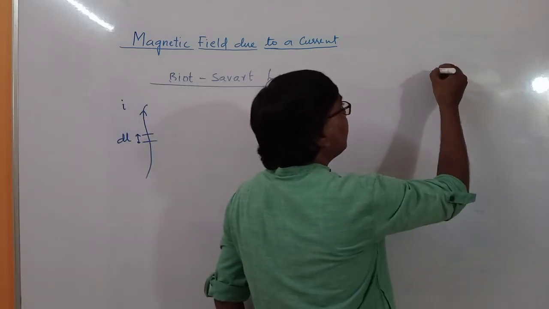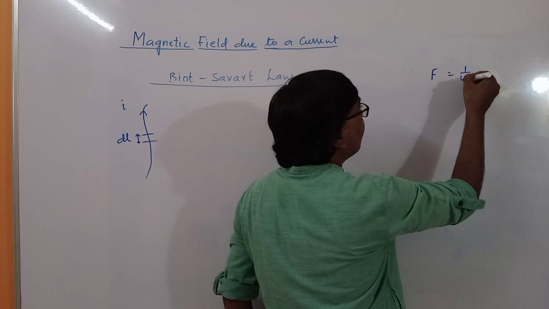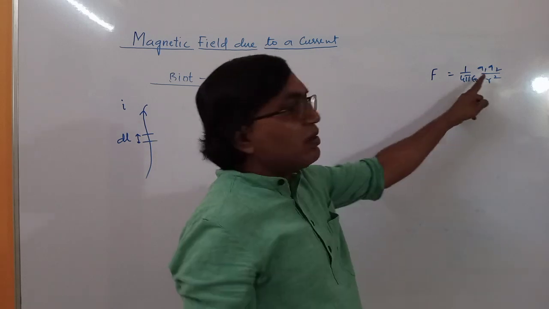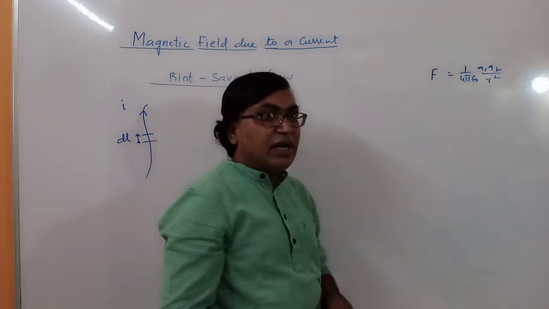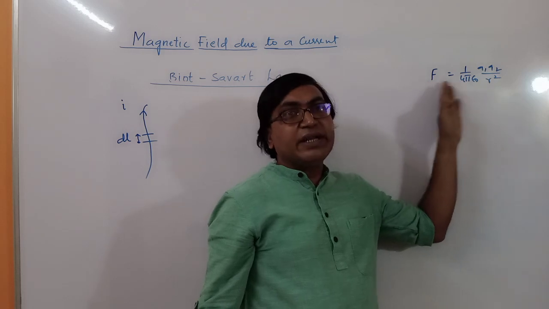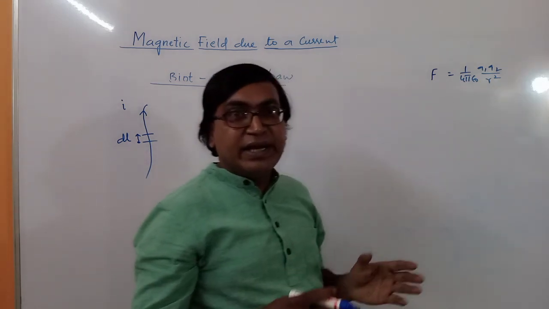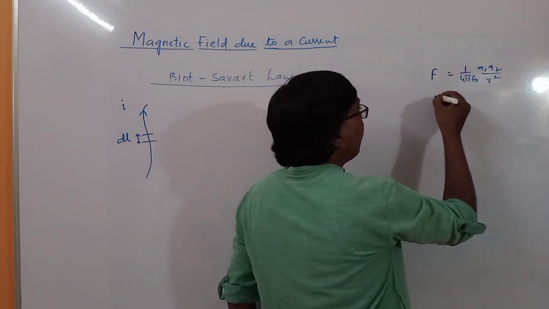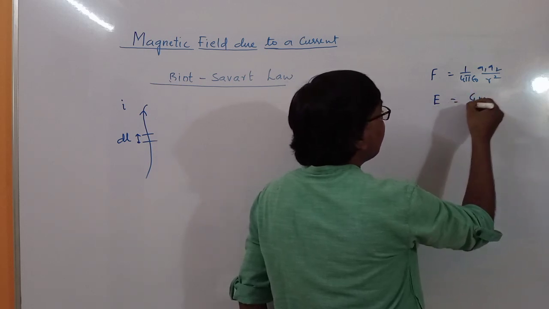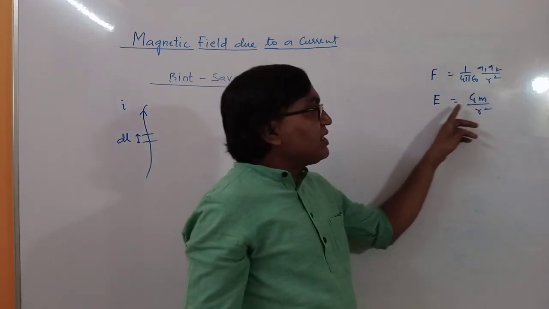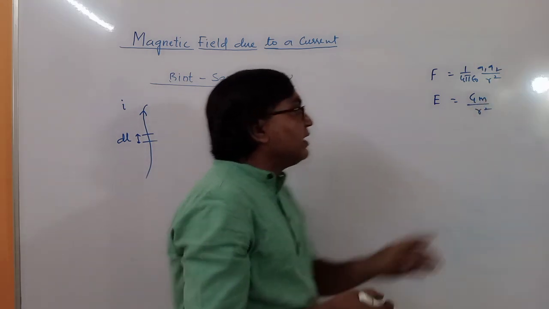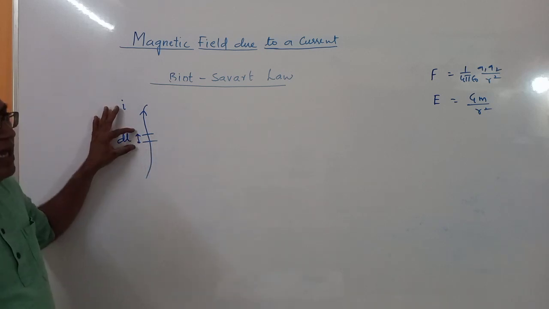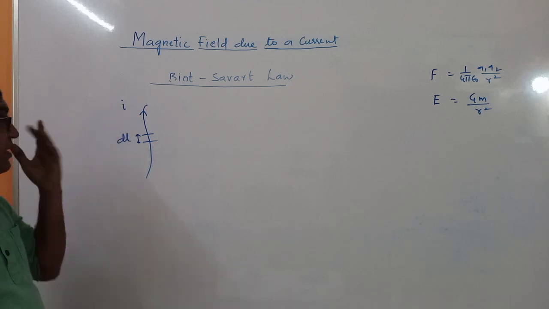Coulomb's law, F is equal to 1 upon 4 pi epsilon naught Q1 Q2 by R square, is for point charges. If you want to find the force or electric field, you have to take small quantities and integrate, adding them up. Similarly, the gravitational field is given by Gm by R square, for a point mass. Then similarly, the magnetic field is for this small current element.